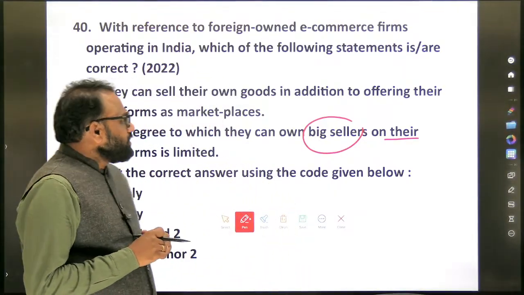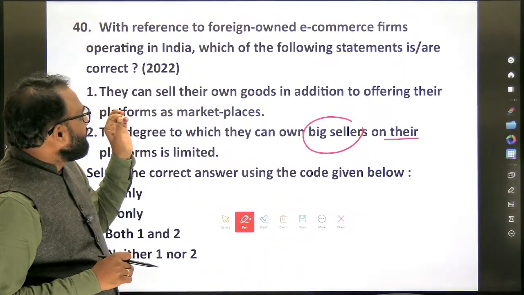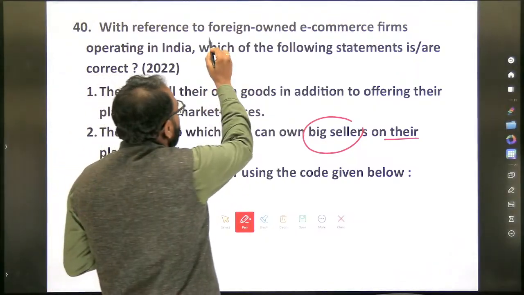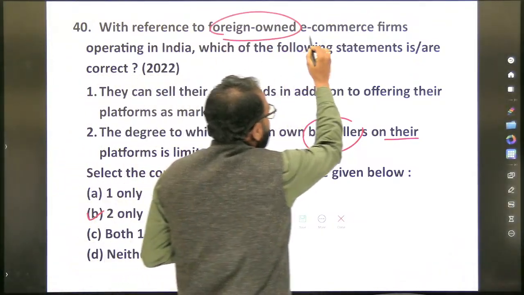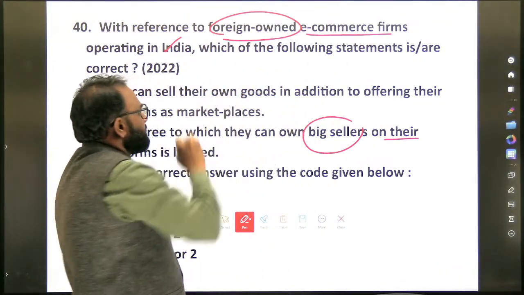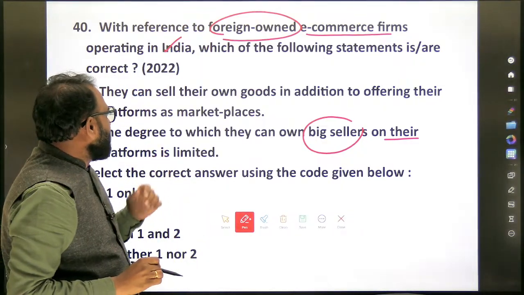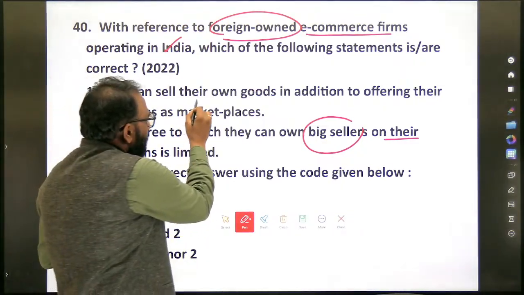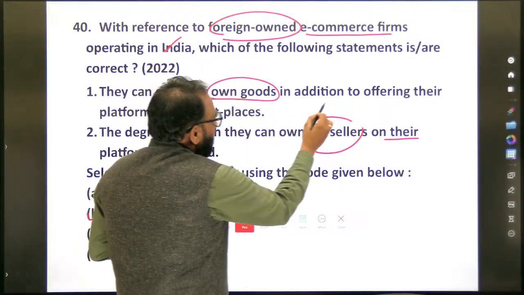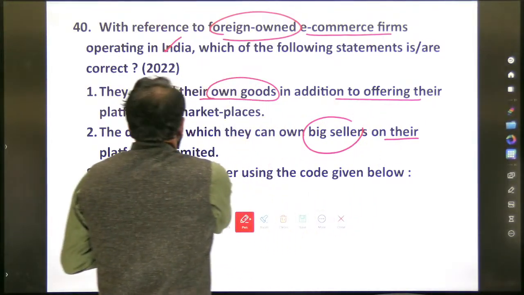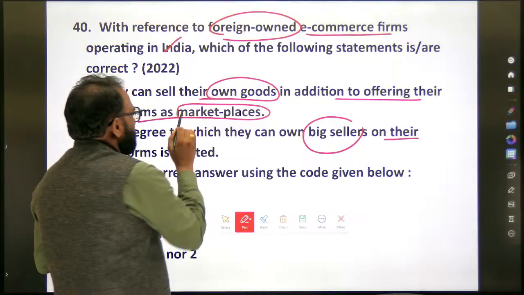Next, the first statement: with reference to foreign-owned e-commerce firms in India, which of the following statements are correct? They can sell their own goods in addition to offering their platforms as marketplaces. True or false?